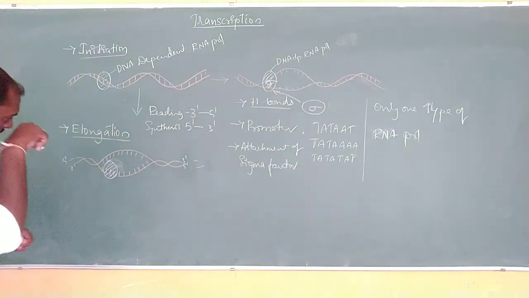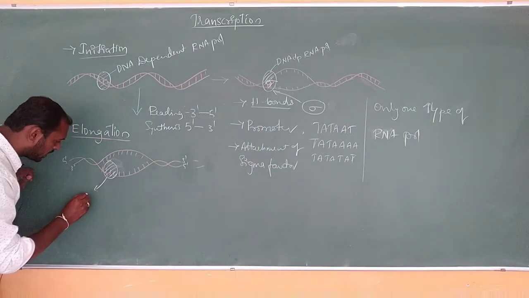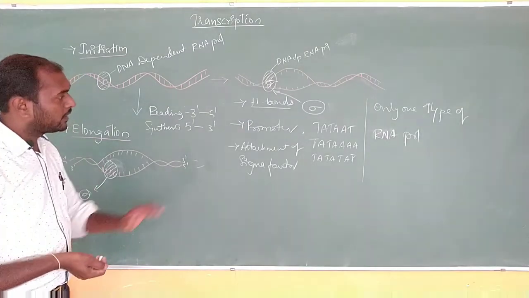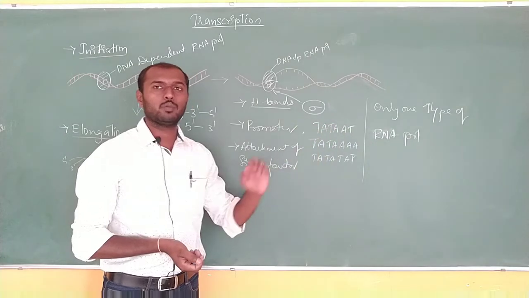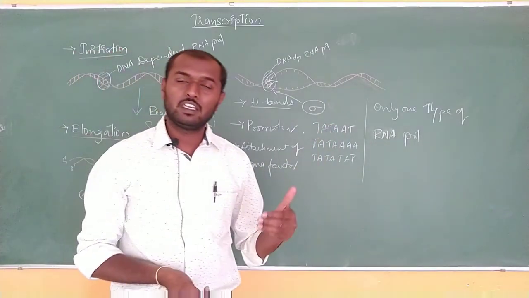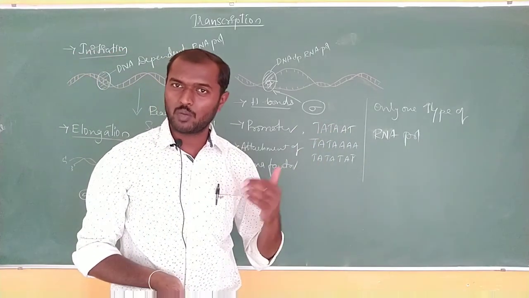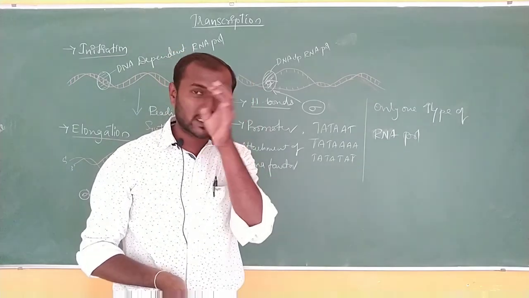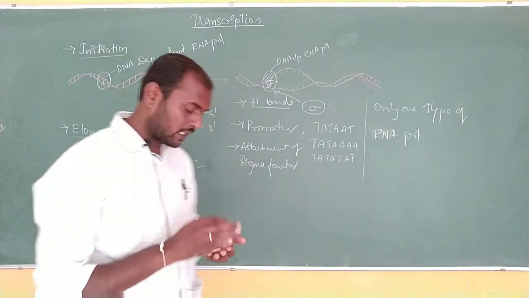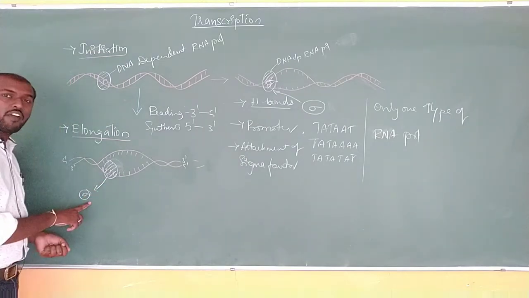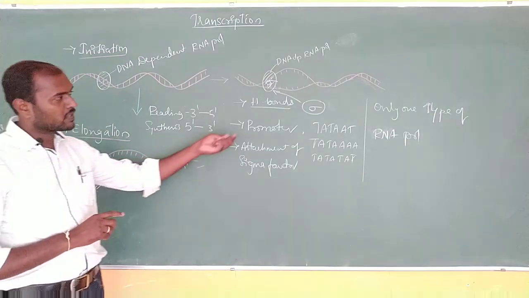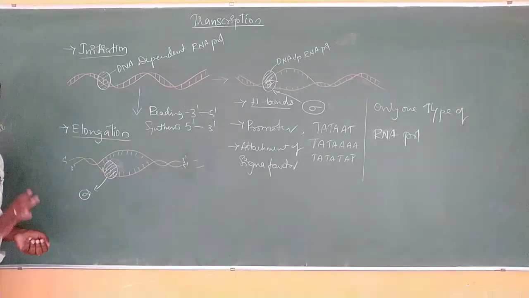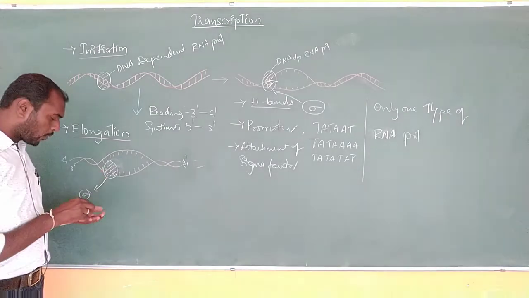That sigma factor is going to be removed, because RNA polymerase can synthesize the new RNA strand using the template, but it fails to identify or initiate the process. For initiating we needed the sigma factor. After initiation, the sigma factor has no work, so that sigma factor is going to be removed from the RNA polymerase.